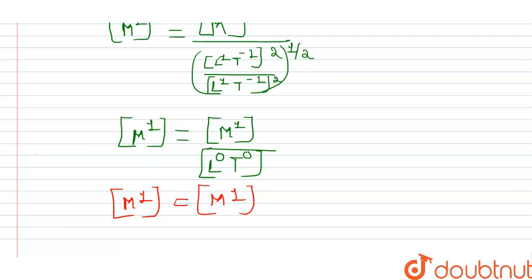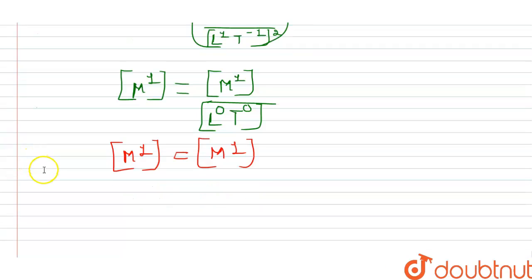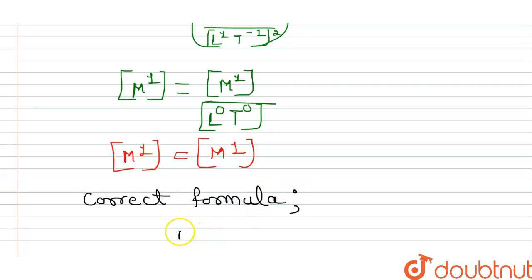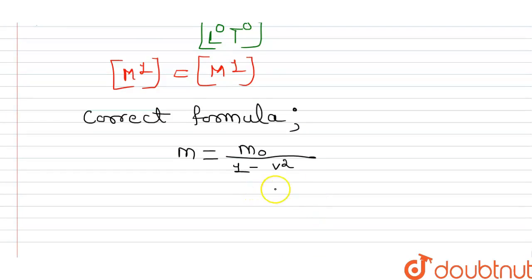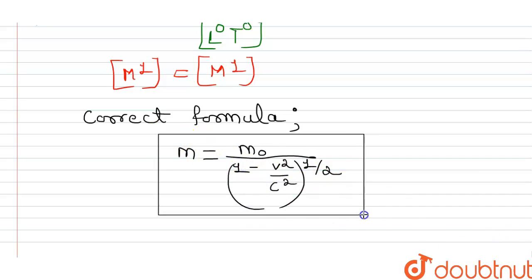So, the correct formula is, m is equals to m naught divided by 1 minus v square divided by c square to the power 1 by 2. This is the answer. Thank you.